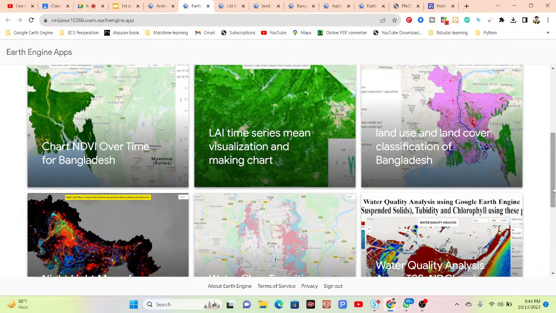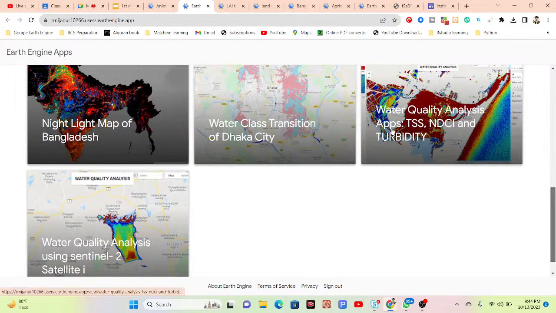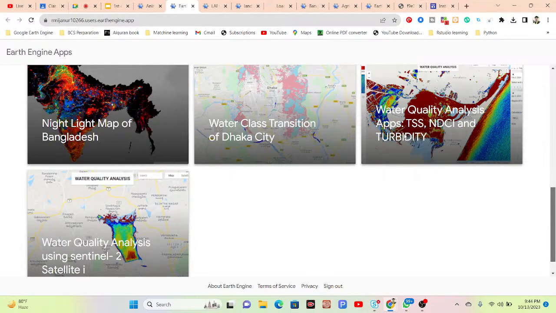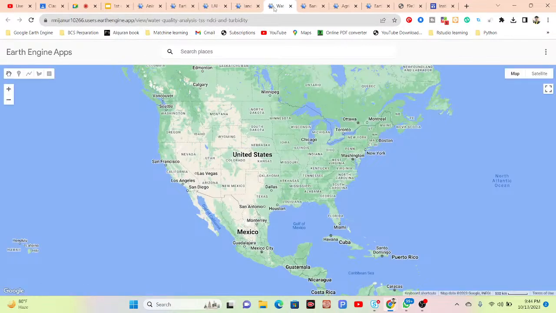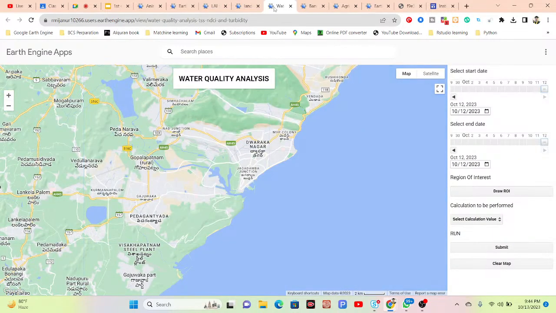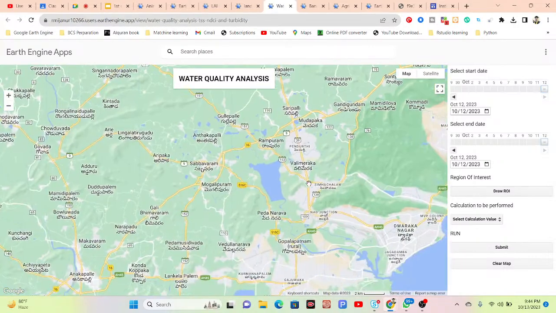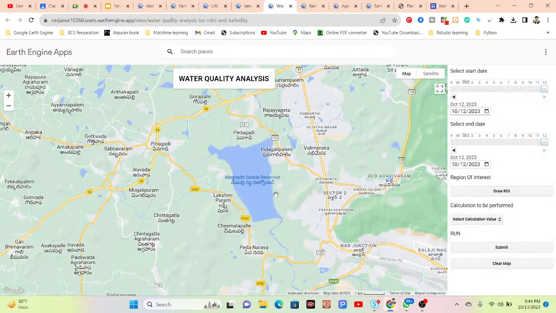As well, you can also see another web application, water quality monitoring. We can easily monitor different parameters such as total suspended solids, normalized difference chlorophyll, and turbidity. This type of thing we can easily measure from here. Suppose this is my study area. Suppose this is the lake for my study area.